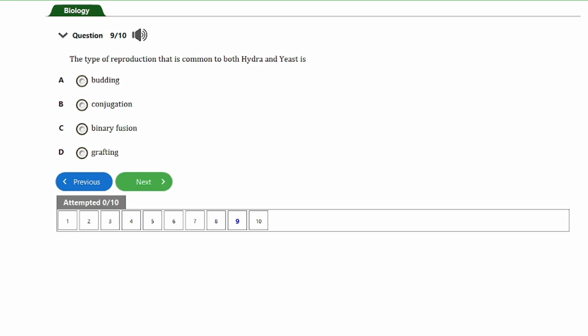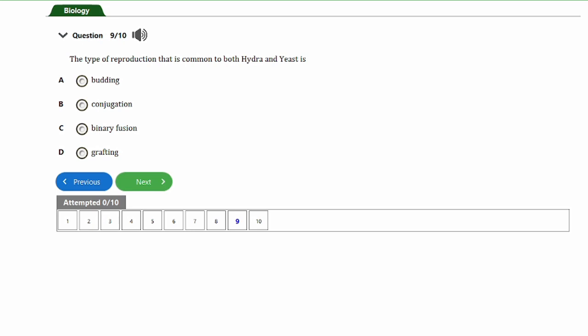So let's take the next question, and that's question number 9. It says, the type of reproduction that is common to both Hydra and yeast is A. Budding, B. Conjugation, C. Binary fission, D. Grafting. So guys, the answer to this question is option A, and that's the budding. Both Hydra and yeast reproduce asexually through a process called budding.